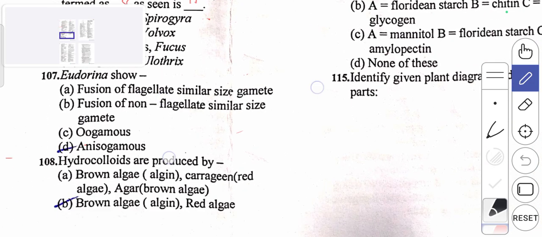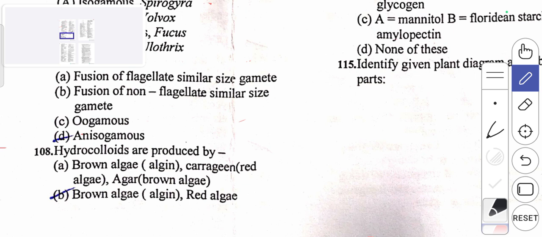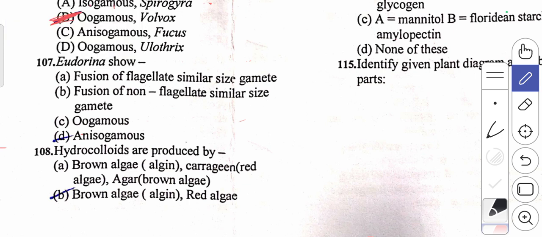Let's come to the seventh question, that is Eudorina. Eudorina is an example of algae, and the sexual reproduction in case of Eudorina is anisogamous.